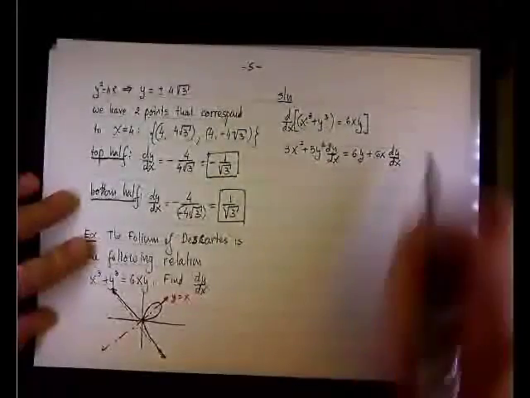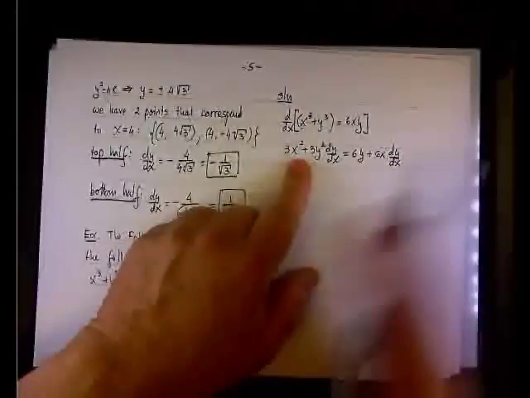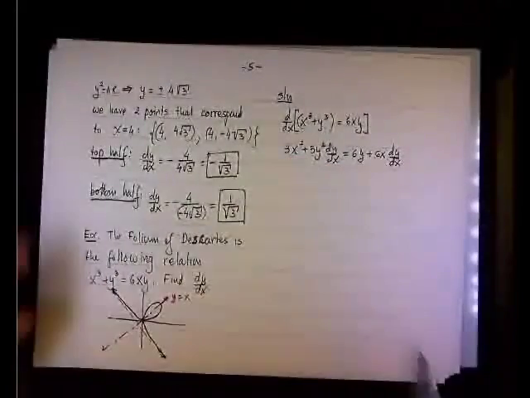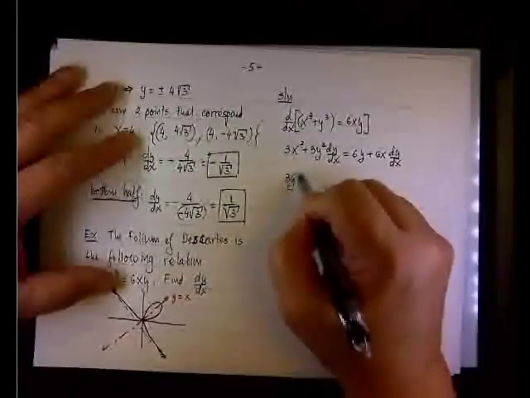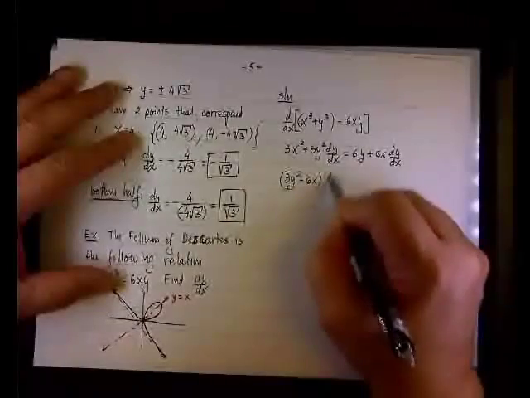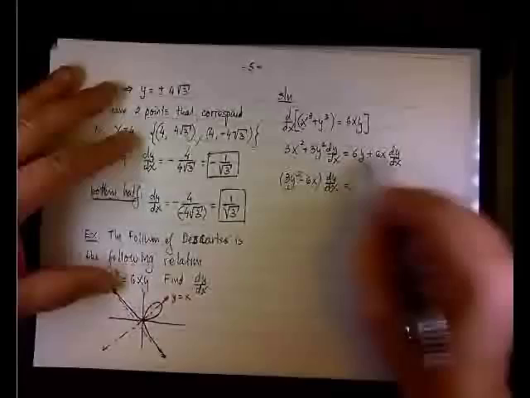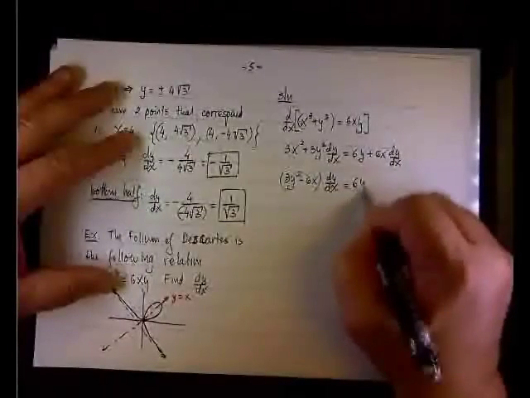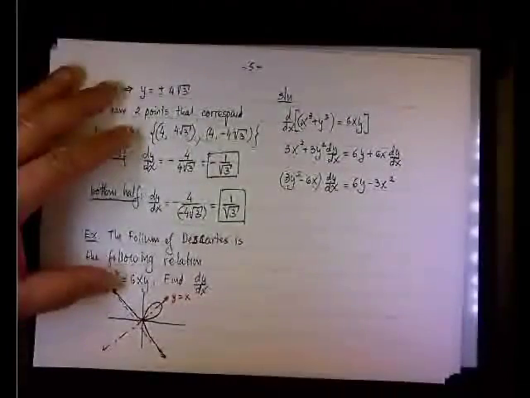Now, since I'm trying to solve for dy dx, on the left side I'll keep all the terms that multiply dy dx. Well, that will be 3y squared minus 6x. So those are all the terms that are multiplying dy dx. On the right side, I'll write the terms 6y minus 3x squared. Okay?